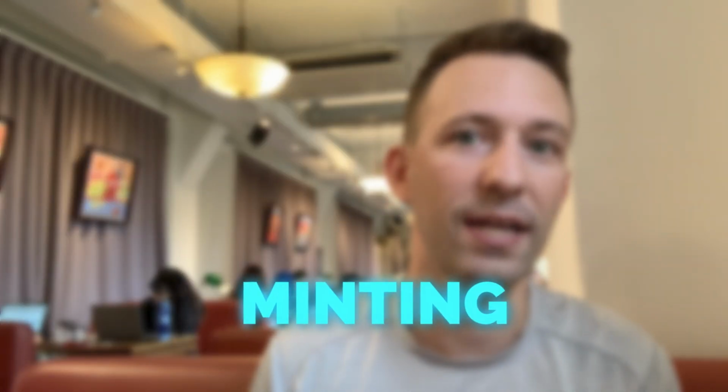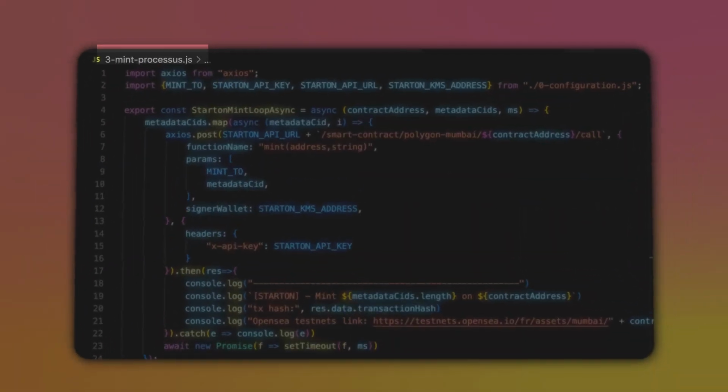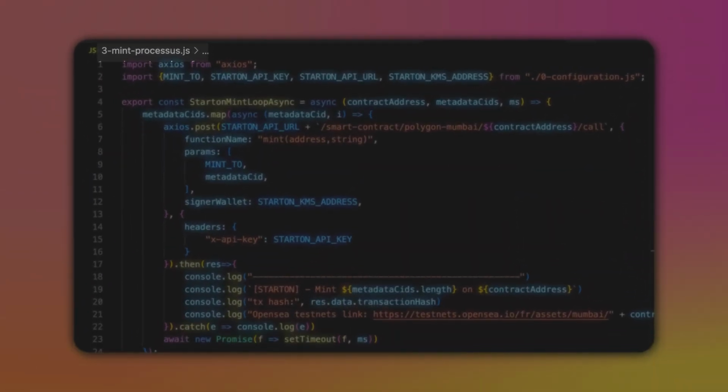Next, we just have one step left, which is the minting process. The NFT smart contract is deployed on the blockchain, but we haven't minted any token yet. Minting is when we create all the individual tokens of an NFT collection and we send them to the specific recipient. So let's do this. In your code editor, you open this file for the minting process. First, as usual, we import the required library and configuration.